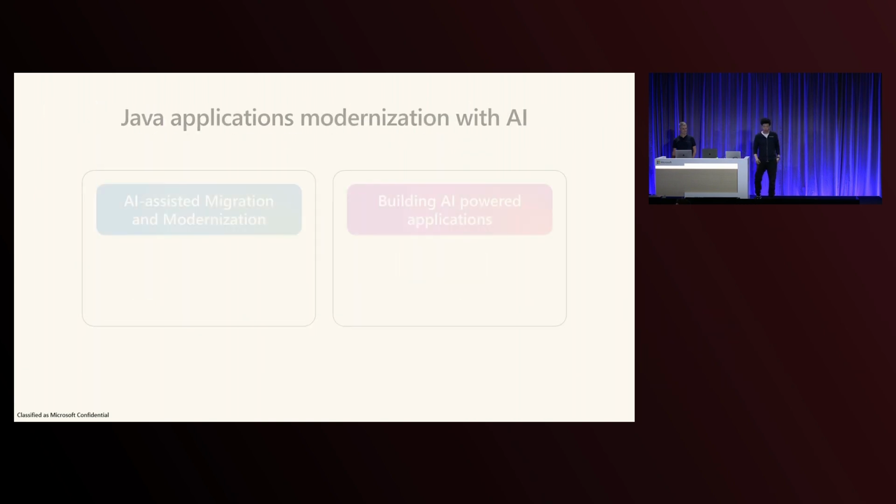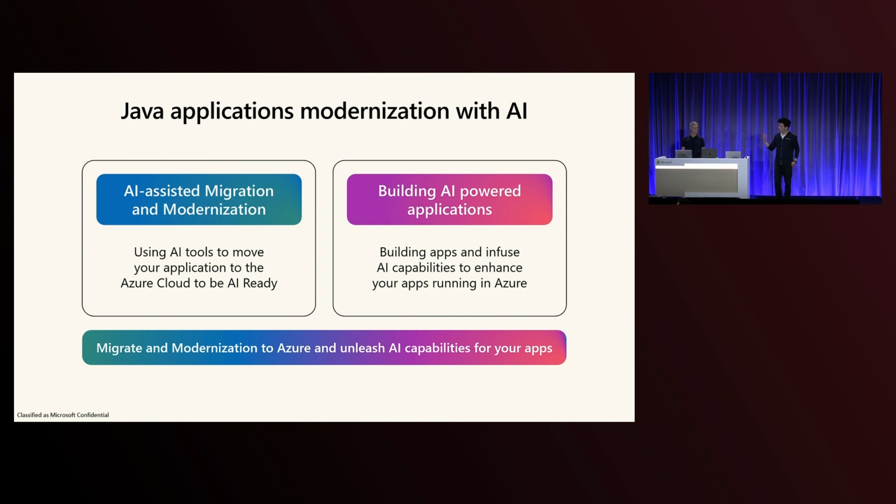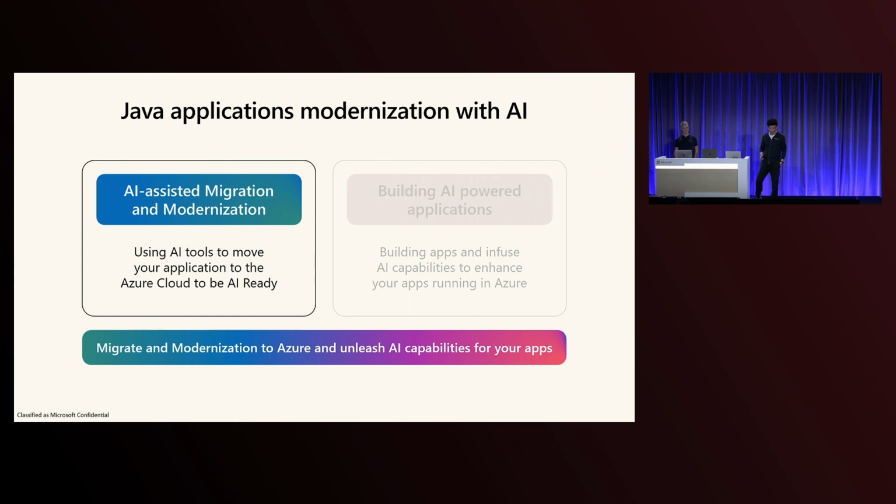And so we're going to do two things today, like I said. The first thing we're going to do is talk about AI-assisted modernization and migration. What that really means is I'm going to show you some of the tools that we've built that are powered by AI that help you modernize your application to get it ready to run on Azure. And then afterwards, Julien's going to come up and talk about, now that it's running on Azure, how do you infuse AI into your applications? And the cool thing is that the same technology is going to power both of them. And so we'll get started with AI-assisted modernization and migration.